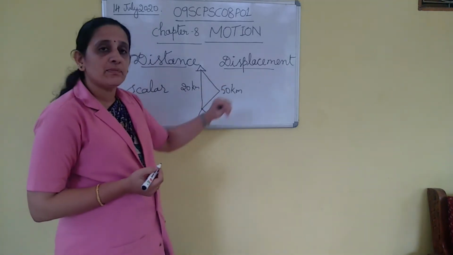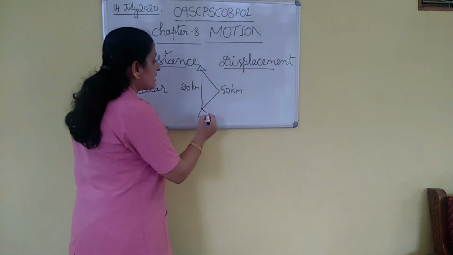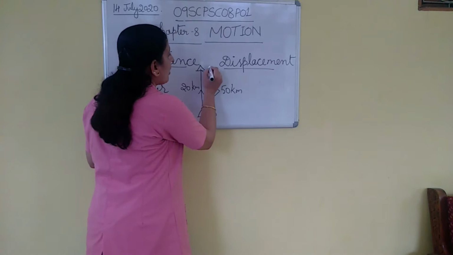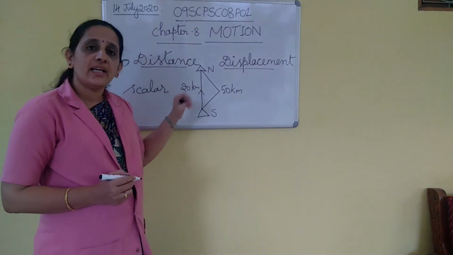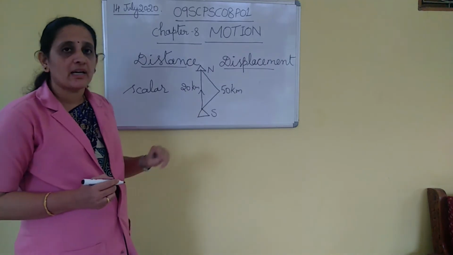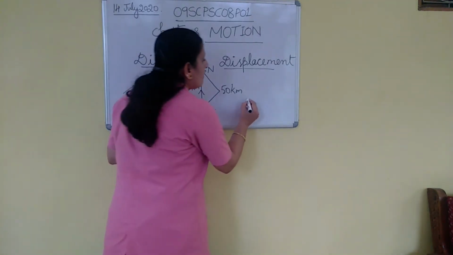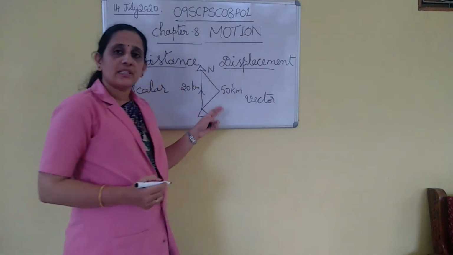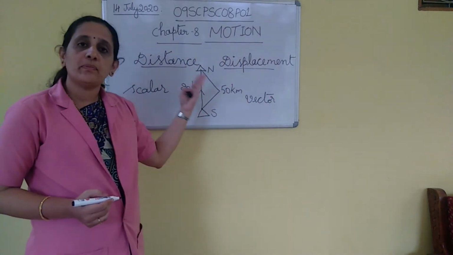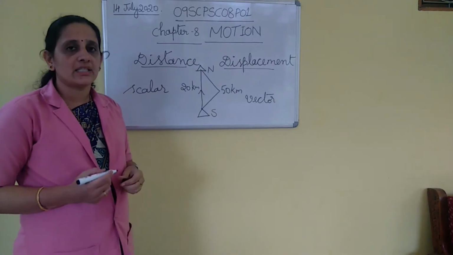But displacement needs a particular direction. See, from south to north. We always should mention the direction for the displacement. So, displacement is a vector quantity. A vector quantity is a physical quantity which has both magnitude as well as direction.